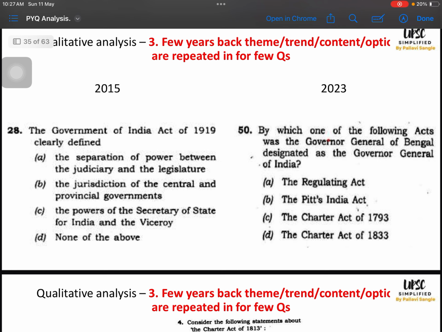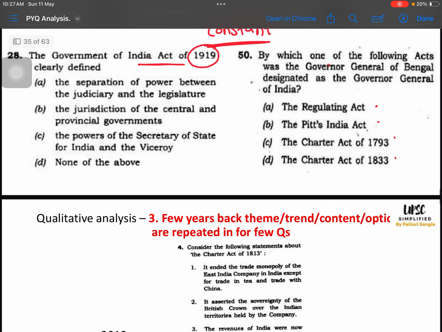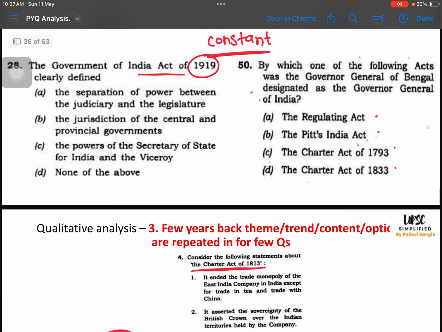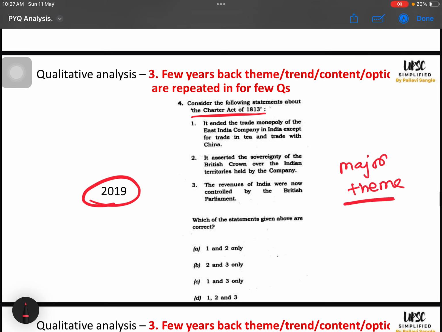In 2015 they asked about the Government of India Act 1919. In 2023 they asked about all these things, right? So Charter Act, Government of India Act is a constant theme. We should not neglect it. It cannot be just left out, right? In 2019 they asked about the Charter Act of 1813. Done. So this analysis also helps us in finding out the major themes where we should focus while preparing.